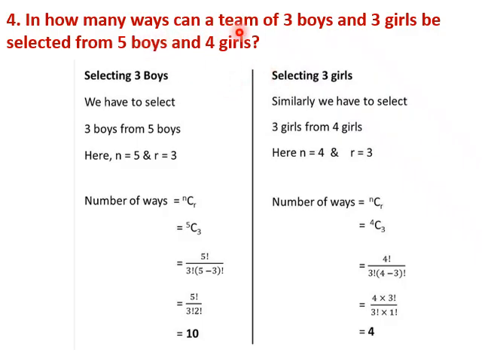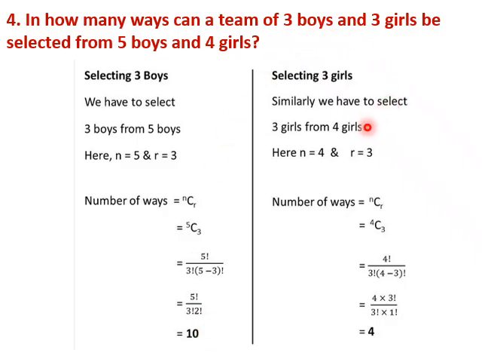In how many ways can a team of 3 boys and 3 girls be selected from 5 boys and 4 girls? So we need to select 3 boys among 5. So n is 5, r is 3. We use the nCr formula and compute the number of ways of selecting 3 boys as 10: 5 factorial by 3 factorial into 5 minus 3 factorial, which is 10.